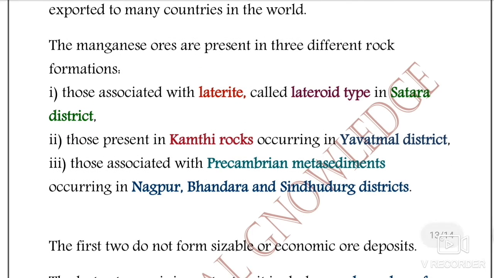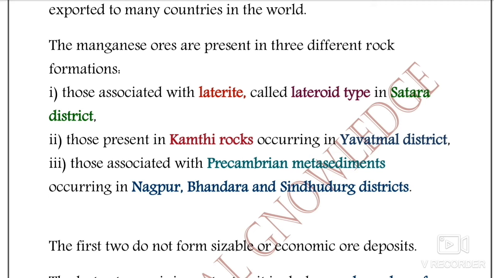They are associated with the laterite type deposit in Satara district, those present in Kamthi rocks occurring in Yavatmal district, and those associated with Precambrian metasediments occurring in the Nagpur, Bhandara and Sindhudurg district. So this regional occurrence is important in context of Maharashtra.